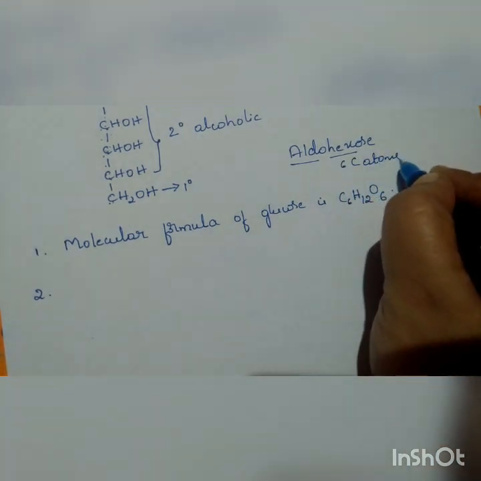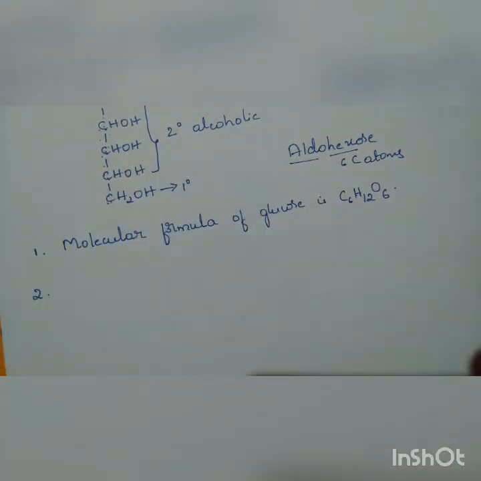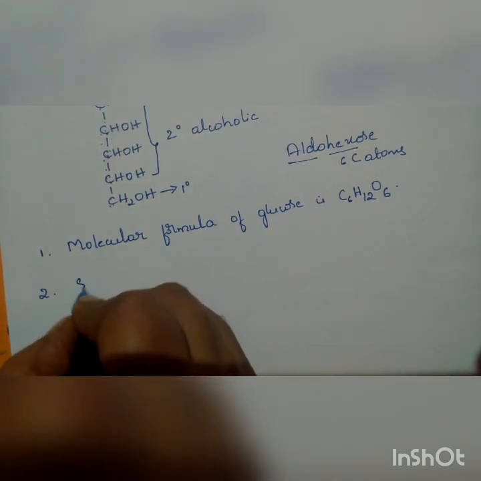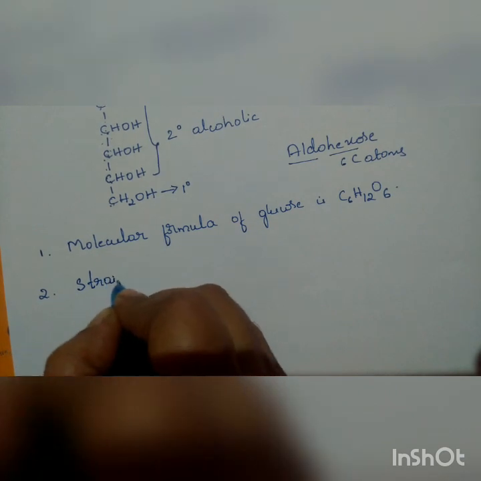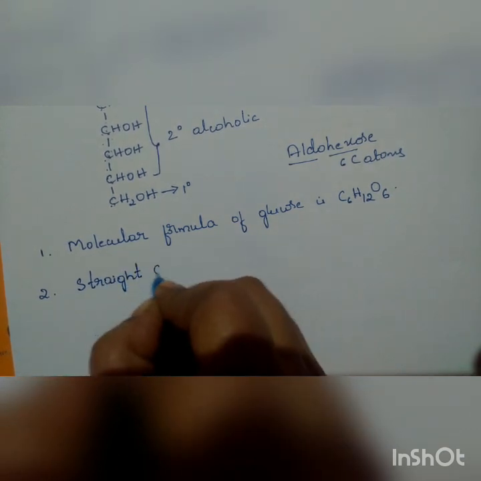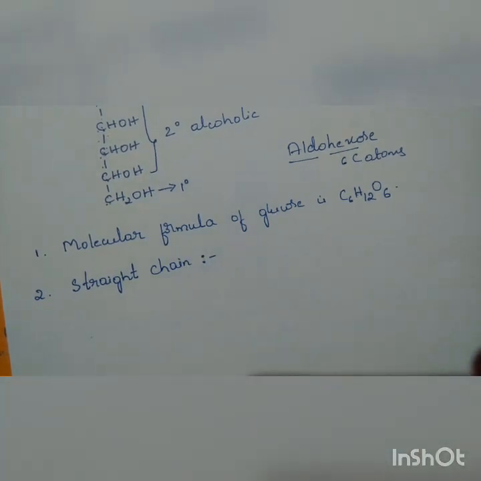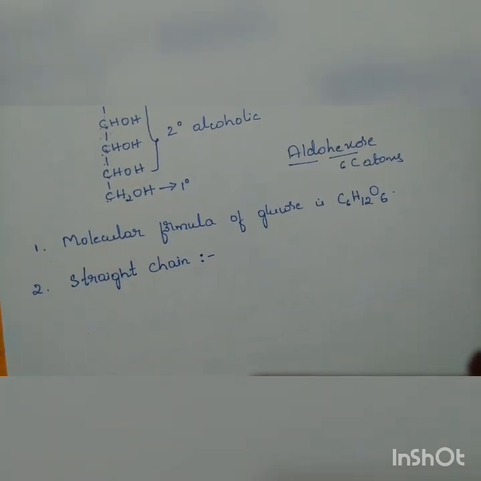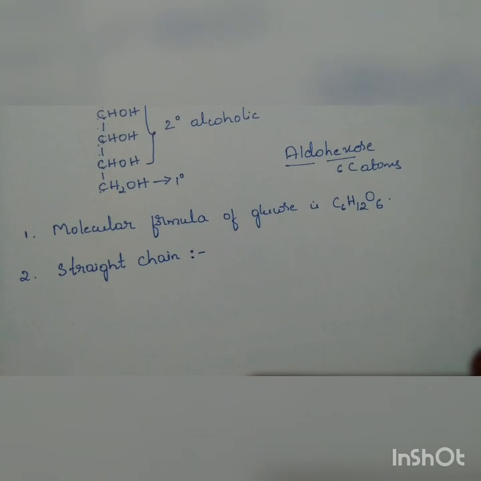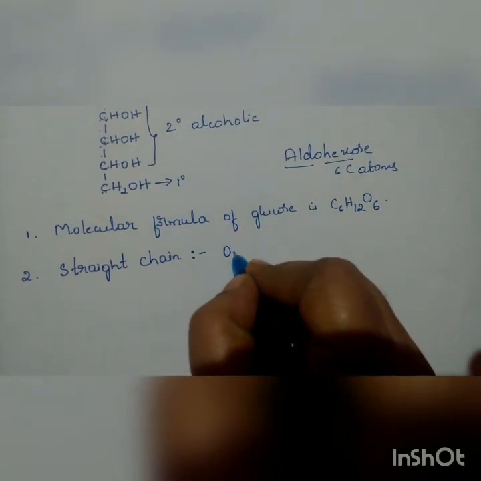We are going to prove now that all these 6 carbon atoms are present in a straight chain itself. That is the second point, a straight chain. For this straight chain, we are going to do a reaction now, that is on continuous heating.